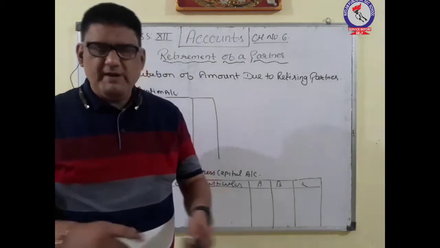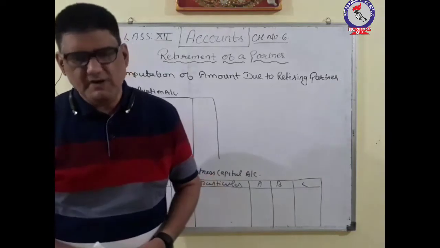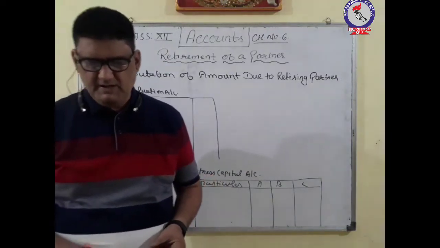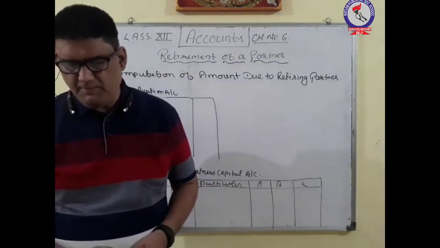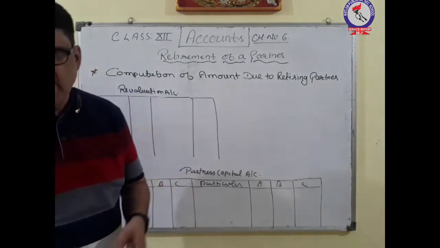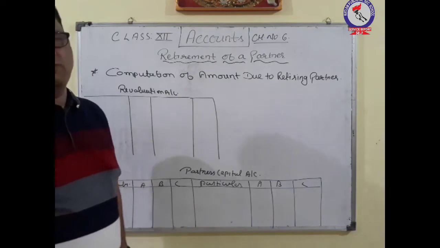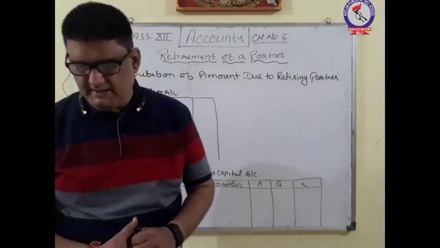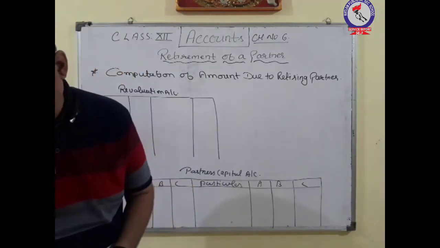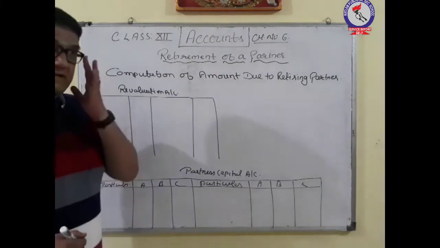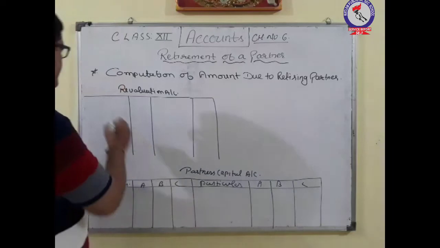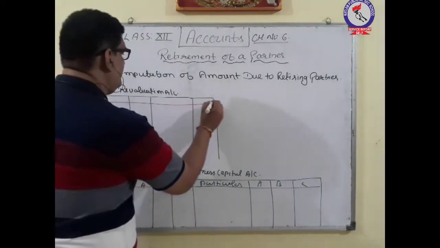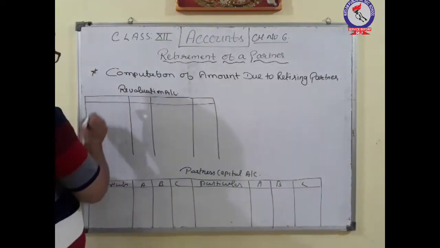Now the following adjustments were given on that particular date. First adjustment was related to providing for doubtful debts at 5% on debtors. In the old balance sheet, the amount of debtors is 90,000, and it is said that you have to provide 5% PDD. So PDD is the concept which will be increasing your liability.